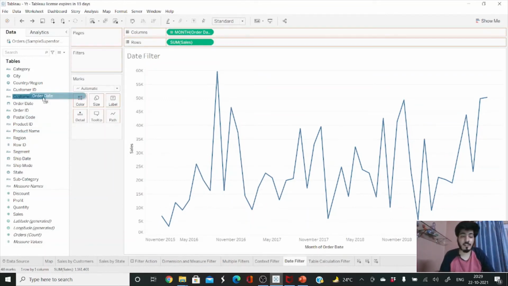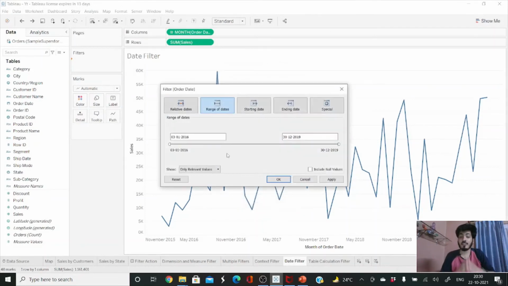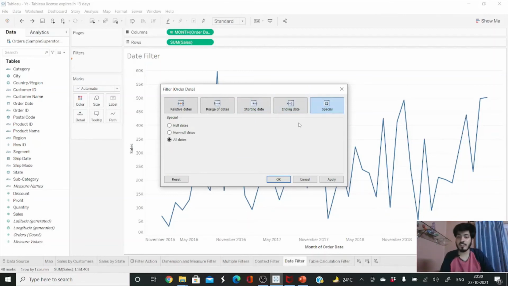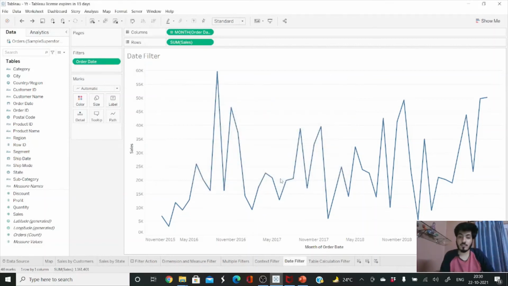So suppose I want to apply a filter on date, so what I can do is, I can just drag this date to the filter shelf, then it will ask a bunch of options. So suppose I'm selecting the range of dates from here. So now it is showing a pop-up in which we can see there are different customizations which we can do according to our needs. Like we can put a starting date, like the visualization should start from 2018, or we can give the end date, or we can also select the special non-null dates, because there might be missing values in a data set. And we can also select the relative date. So in this case what I'm doing is, I'm selecting all the range of data which is available in the data set. So just click on apply, click on OK.